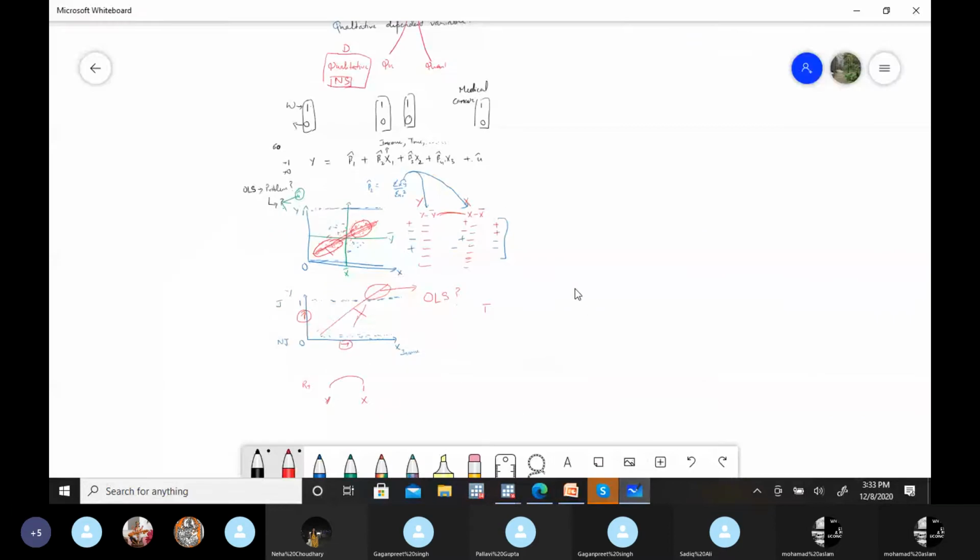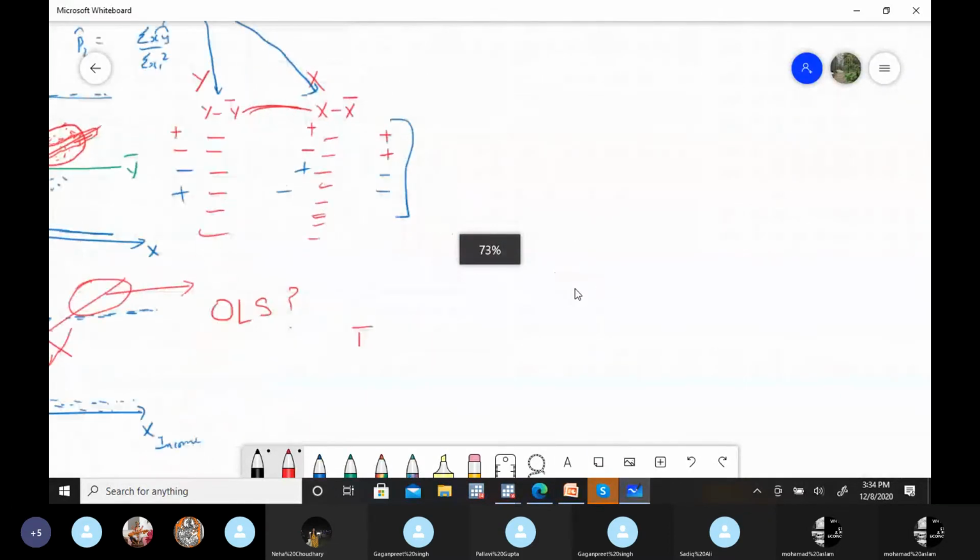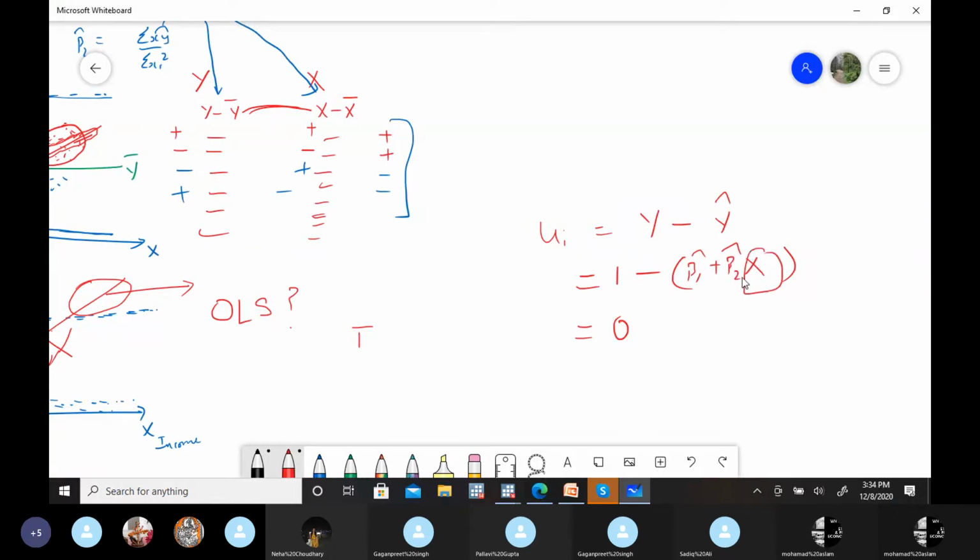And why is that? Because ui is actual y minus y hat. Now, actual y here only has two values, 1 or 0. And y hat has a number of values, beta 1 hat plus beta 2 hat x. There is no restriction on x, but here there is a restriction, right? So it's not a random value, meaning it's not a normal distribution. It's a Bernoulli.